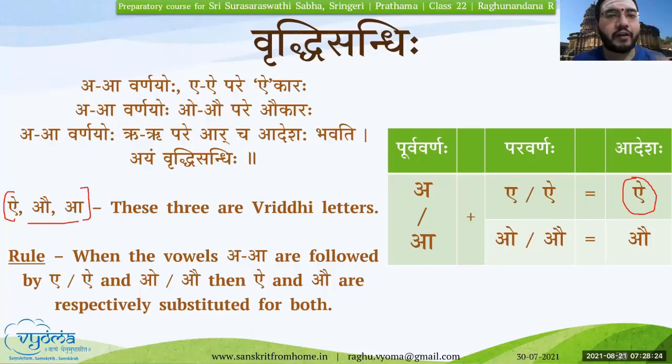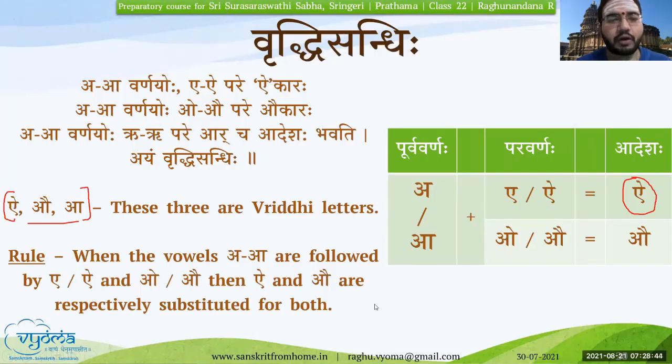The Purva Varna is A, and the Paravarna is E, or Ai, or O, or Au only. And Ai and Au, these letters are called Vriddhi letters. For the Sandhi perspective, only these are the possible combinations.